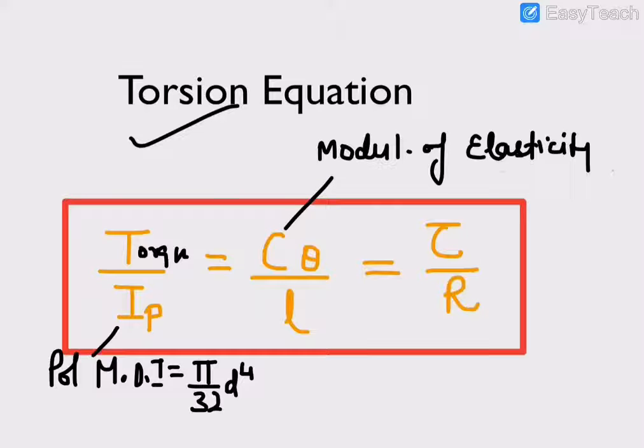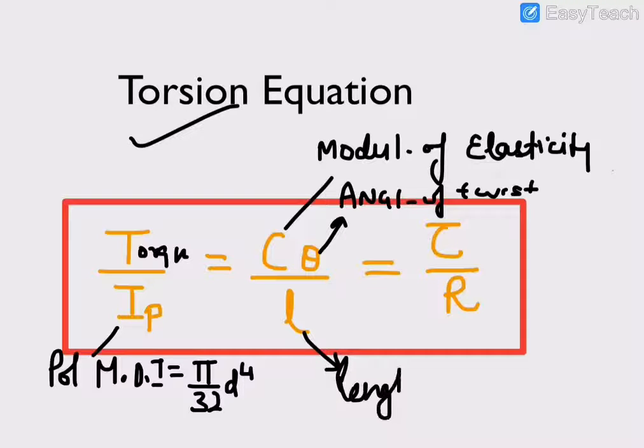C is the modulus of rigidity, and theta is the angle of twist. L is the length of the shaft. And what are the two things remaining? That is the shear stress, and r, which is the radius of the shaft.